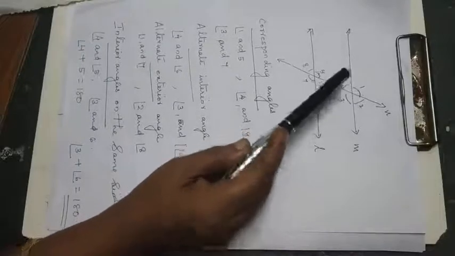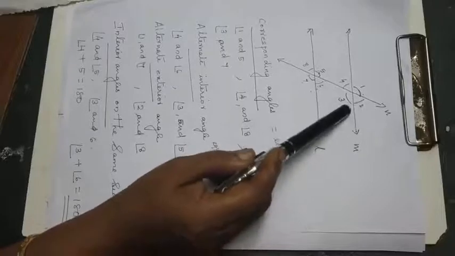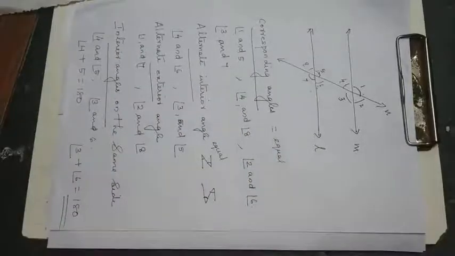So angle 4 will be equal to 6 and 3 will be equal to 5. Now the reverse one, that is if a transversal intersects two lines such that a pair of alternate angles are equal, then the two lines are parallel. So if you are getting two alternate angles equal, then lines will be parallel.